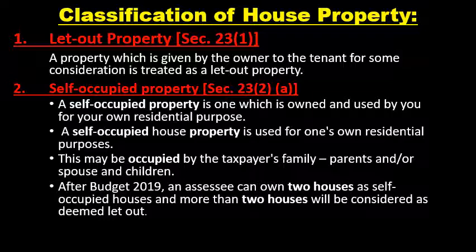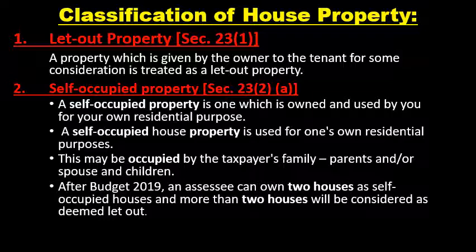After budget 2019, an assessee can own two houses as self-occupied houses, and more than two houses will be considered a deemed let out property. Before 2019, as per the act, the assessee could use only one house as a self-occupied property. But after 2019, an amendment has been made.